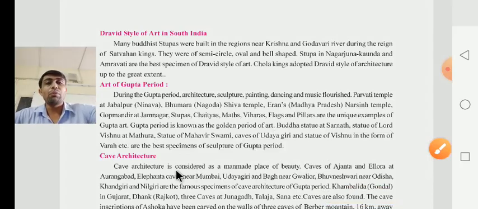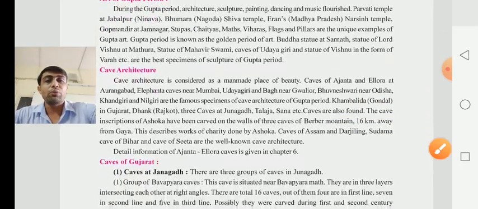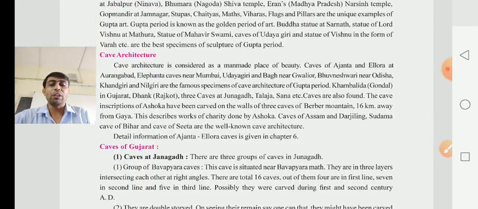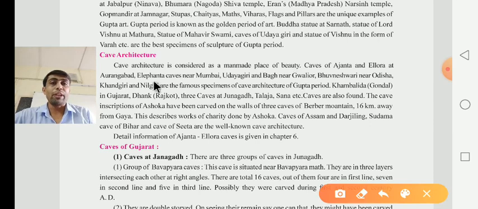After that, they have to give about examples of cave architecture. Which one? Cave architecture. Architecture means Gufa, Sthapatya. In the same way here they have given cave, meaning Gufa, and architecture, meaning Sthapatya. Cave architecture is considered the main place of beauty. What was cave architecture? Cave architecture is considered a main place of beauty.